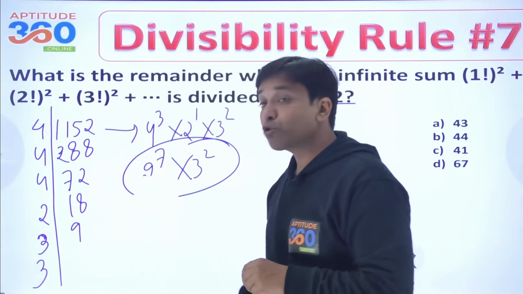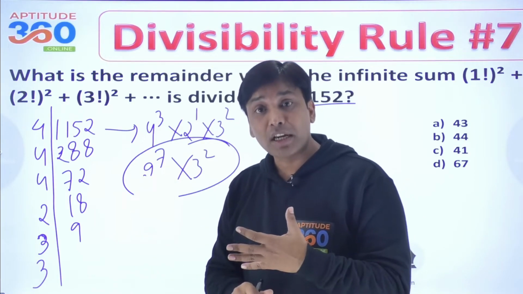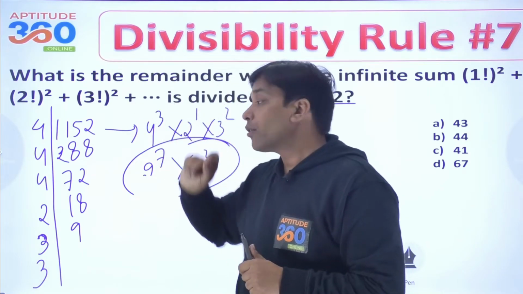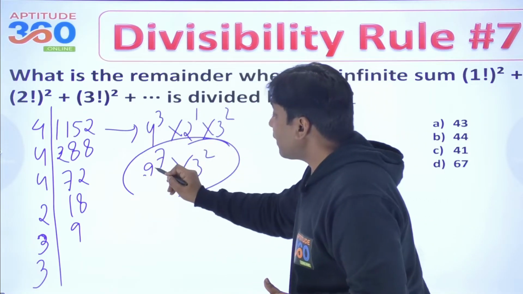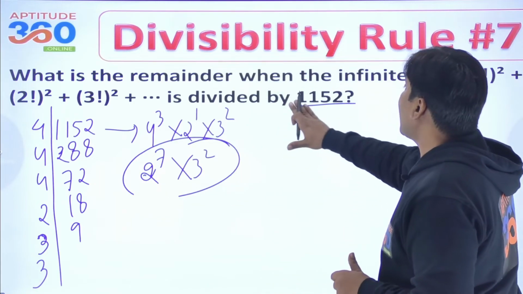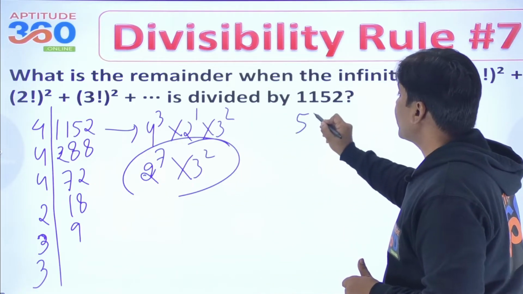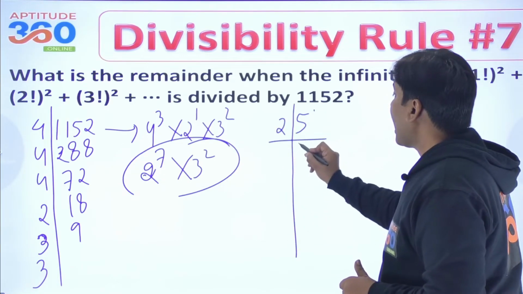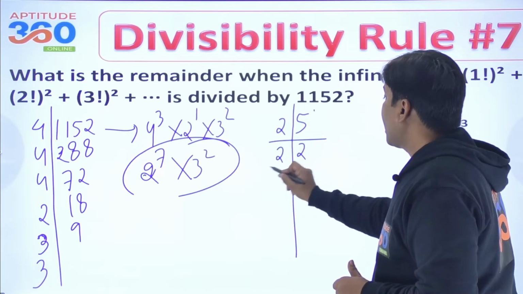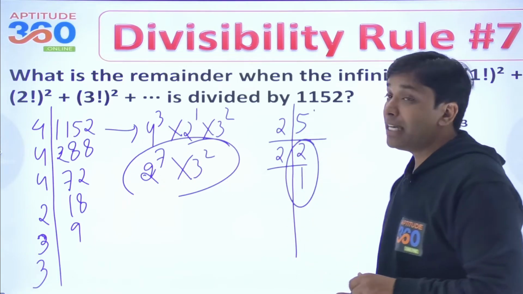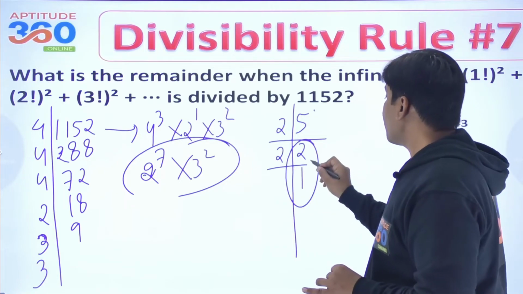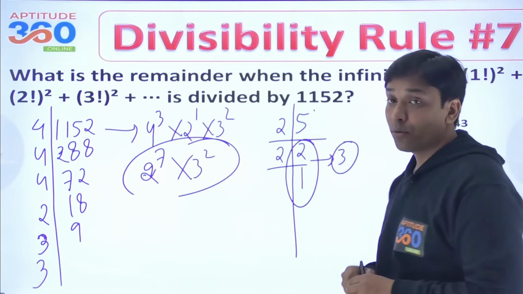See, if you have understood as to how to do the prime factorization of factorials, which you can find over here, right? So you will find out as to how many 2's are there. Say for example, I have to find out how many 2's are there in 5 factorial. So I'll divide it by 2, and then this is 2, and this is 1. So how many 2's are there in 5 factorial is nothing but 3, right?